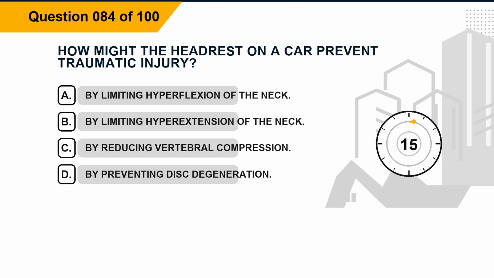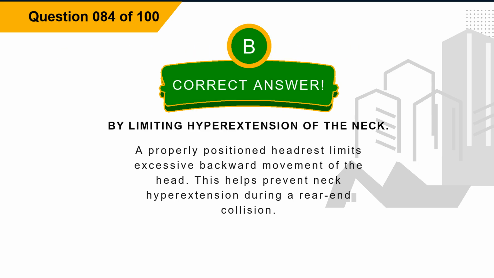Question 84. How might the headrest on a car prevent traumatic injury? Option A, by limiting hyperflexion of the neck. Option B, by limiting hyperextension of the neck. Option C, by reducing vertebral compression. Option D, by preventing disc degeneration. The correct answer is option B, by limiting hyperextension of the neck. Explanation. A properly positioned headrest limits excessive backward movement of the head. This helps prevent neck hyperextension during a rear-end collision.